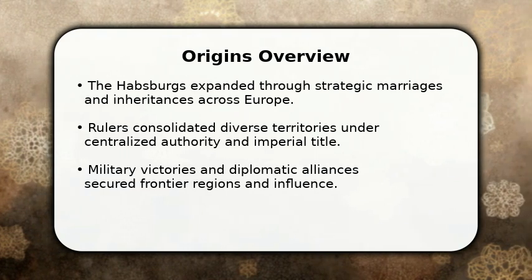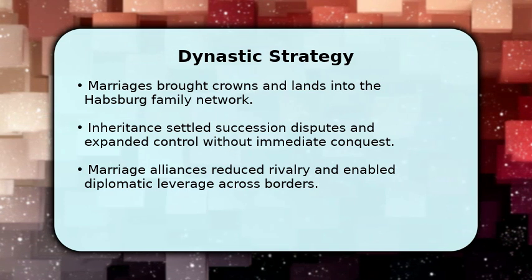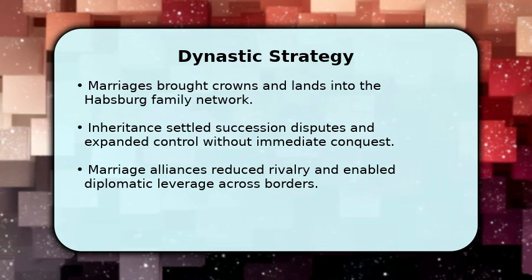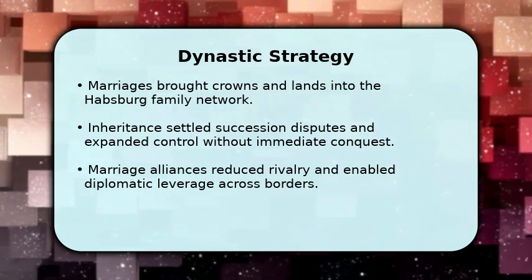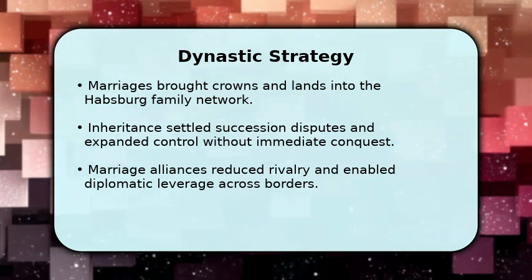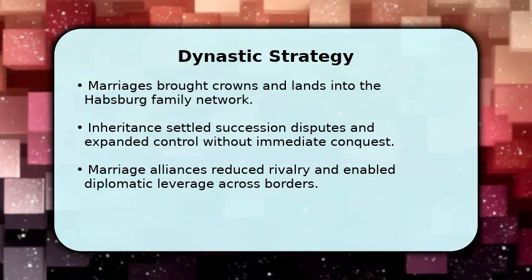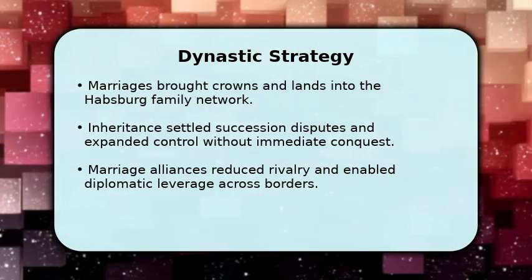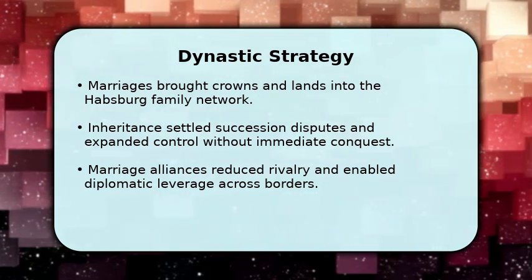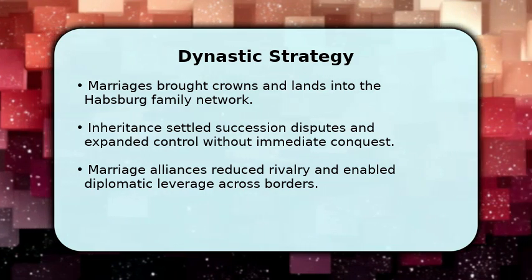and legal arrangements. This section explains how dynastic marriages served as political tools rather than romance. Habsburg unions transferred territories and claims, creating a patchwork of domains under one ruling house. That network reduced the need for constant conquest while increasing diplomatic influence. Combined with selective warfare and treaties, dynastic strategy allowed rulers to accumulate diverse regions and titles, which later required administrative reforms to function as a coherent imperial entity.